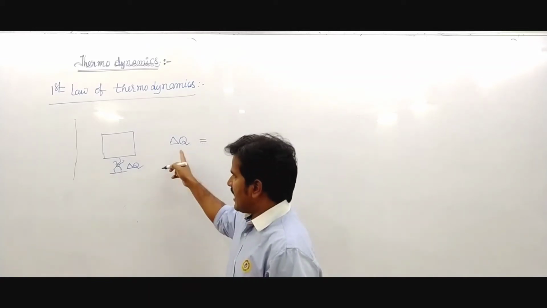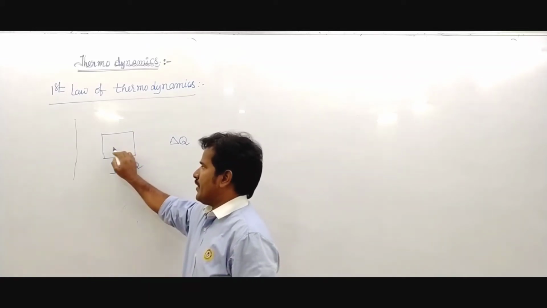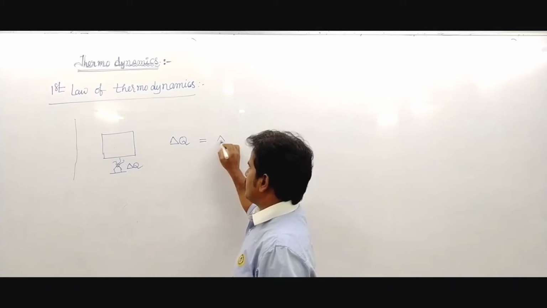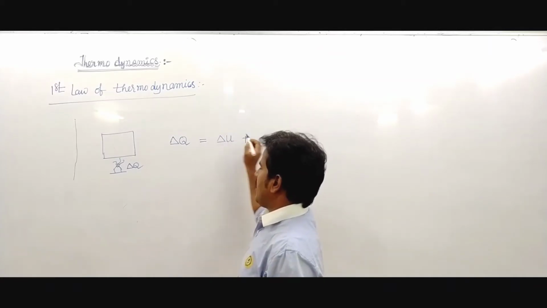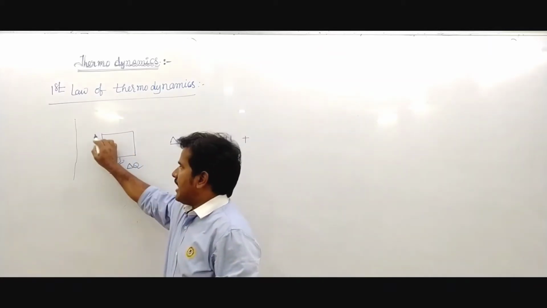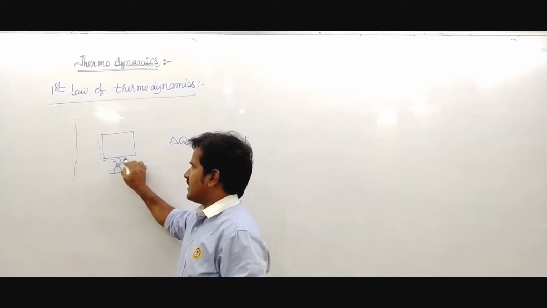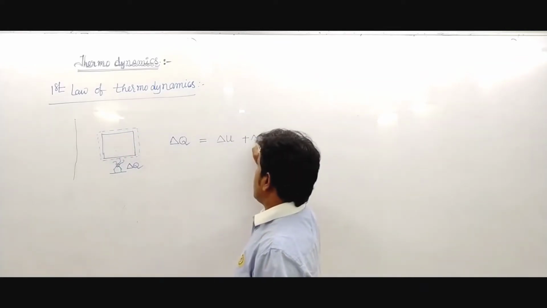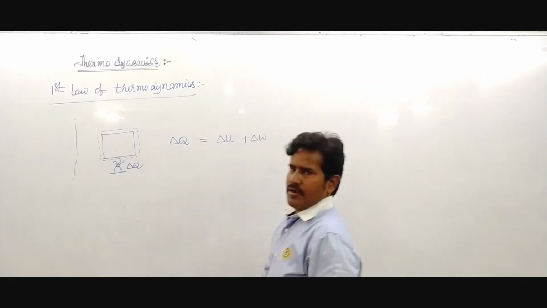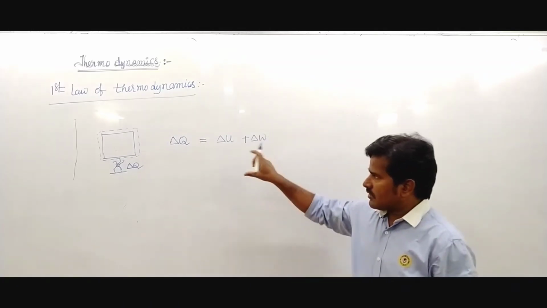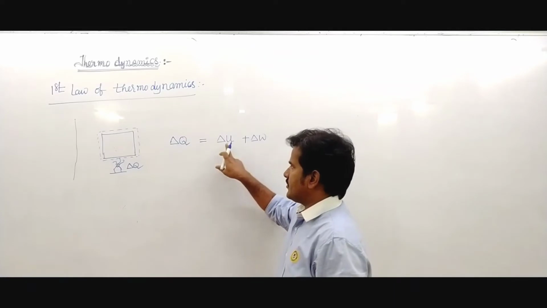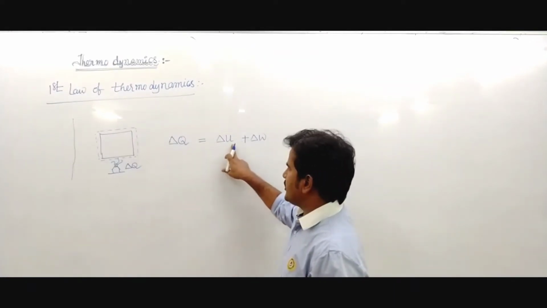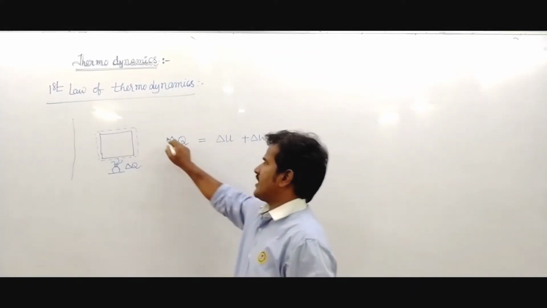The system utilizes the total heat in two ways: to develop the internal energy of the system and to do external work done by the system.